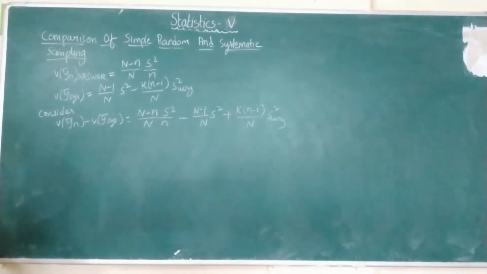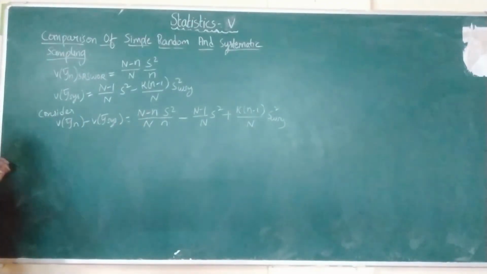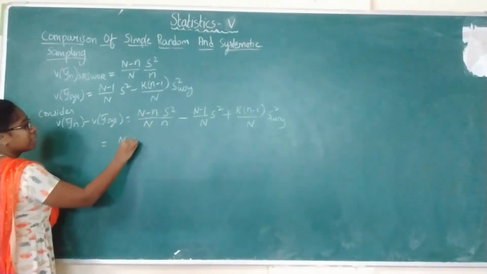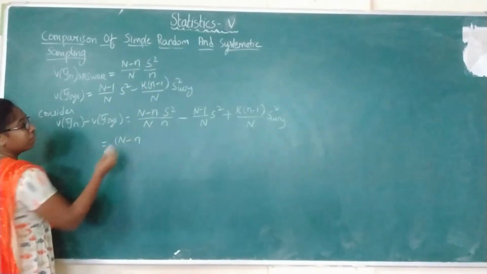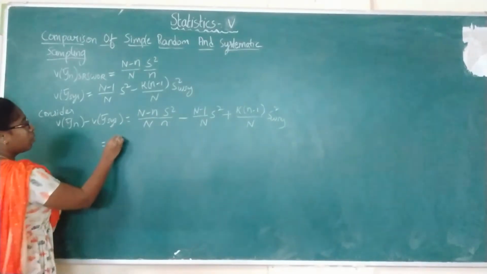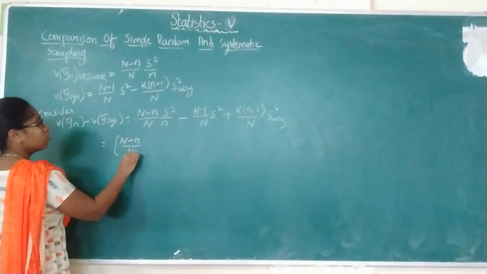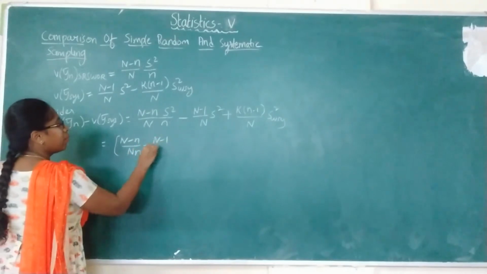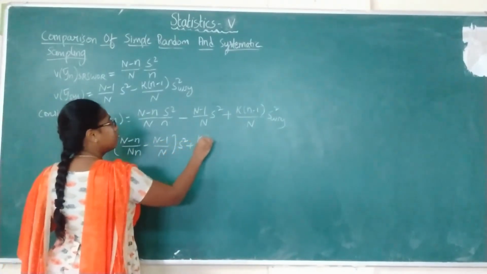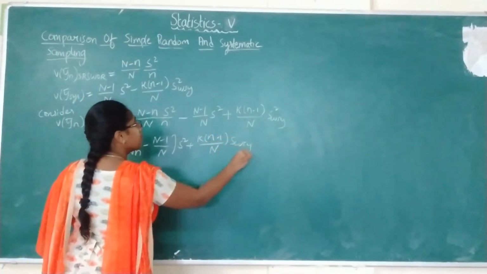So if you observe in these two terms, what is the LCM? Capital N into small n. So here N minus n. First take S square common. You will get (N minus n by capital N into small n) minus (n minus 1 by capital N) into S square, plus k into (n minus 1 by capital N) into S_wsy square.